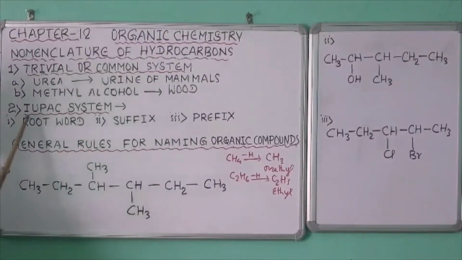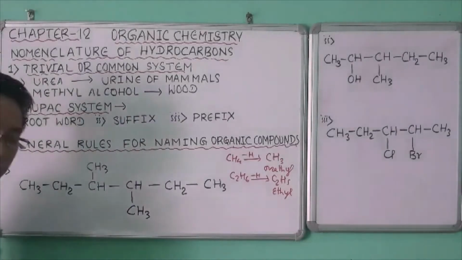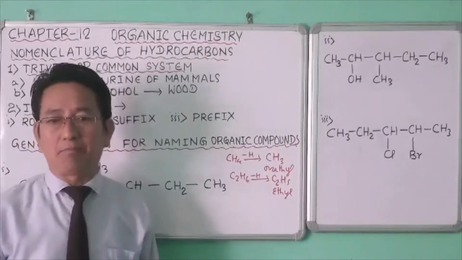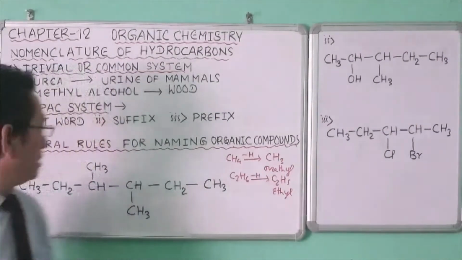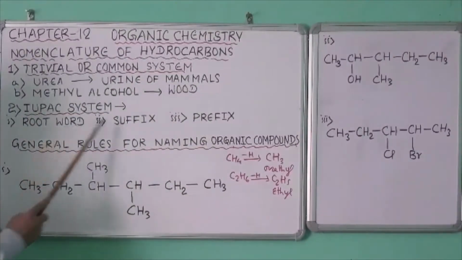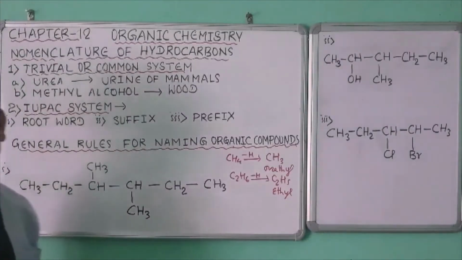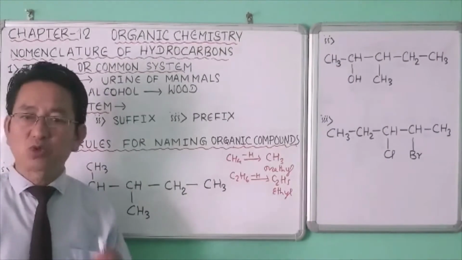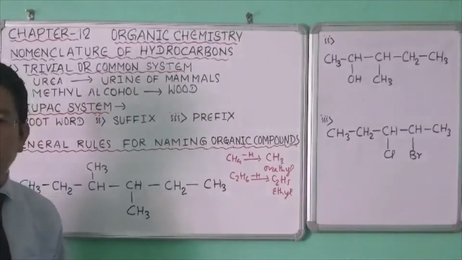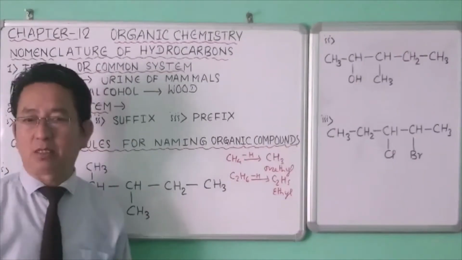Now next, the IUPAC system. Here, the IUPAC name of an organic compound consists of three parts. They are root word, suffix and prefix. The root word depends upon the number of carbon atoms. If there is one carbon atom, we use meth.